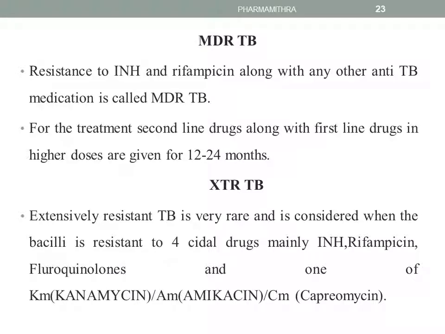That is for 1 to 2 years. While XDR-TB, that is extensively drug resistant TB, is very rare and is considered when the bacilli are resistant to INH, rifampicin, fluoroquinolone, and one of KM, AM, or CM, that is kanamycin, amikacin, and capreomycin.